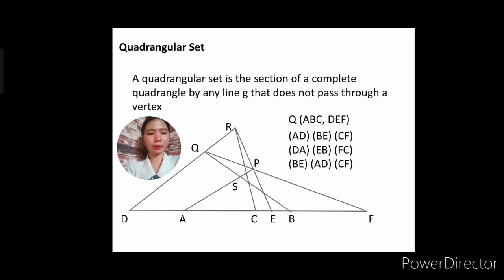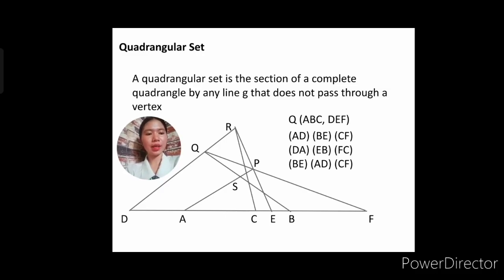For example, this A is on the side of PS, passes through S. The B is on the side of QS, and then the C is on the side of RS. Okay? Those 3 sides intersect at the same point, point S. Then the DEF, the sides that pass through D, E, and F, form a triangle.